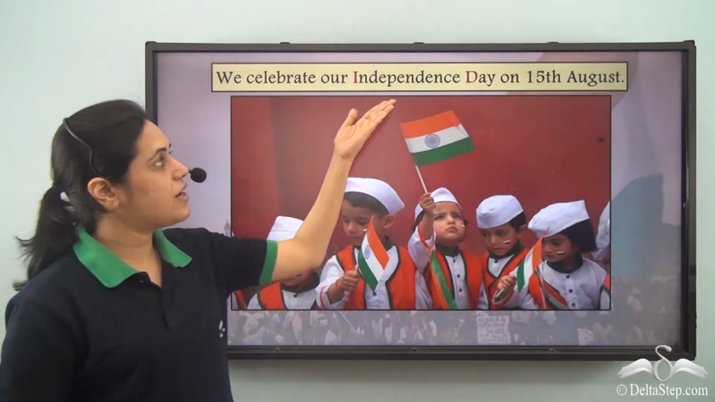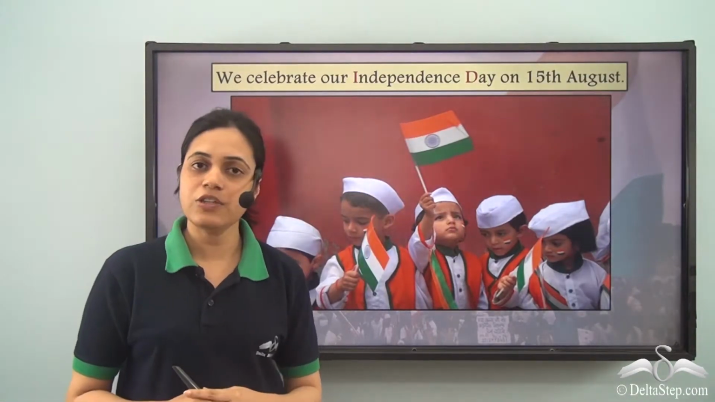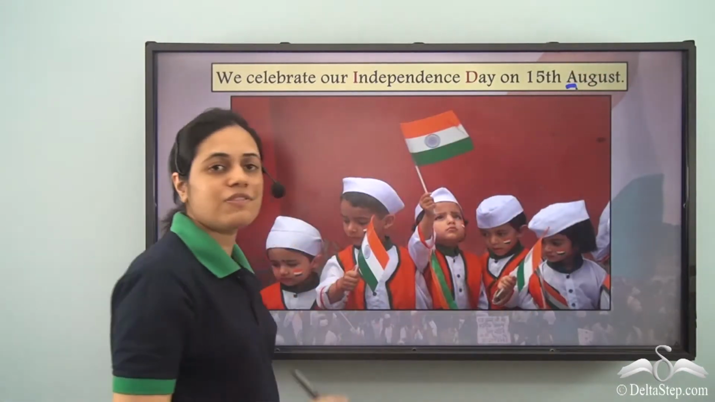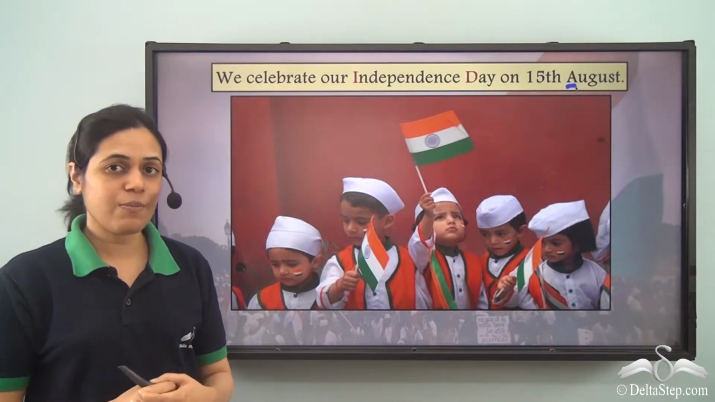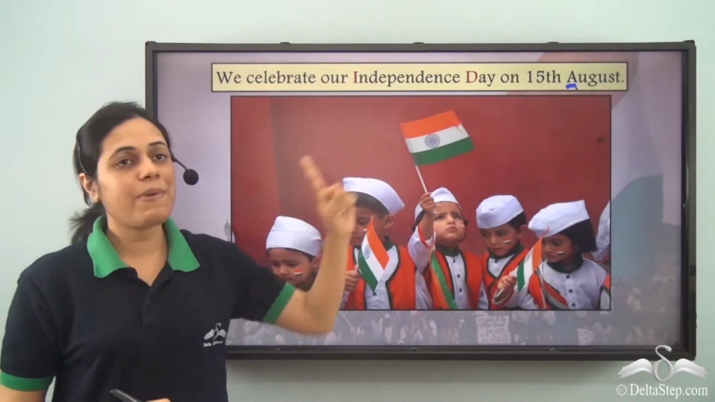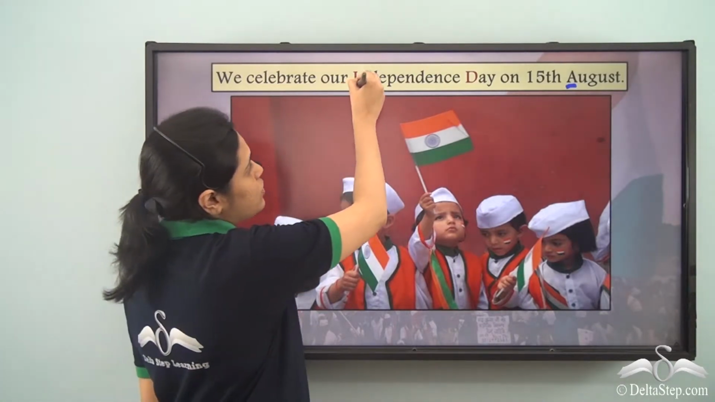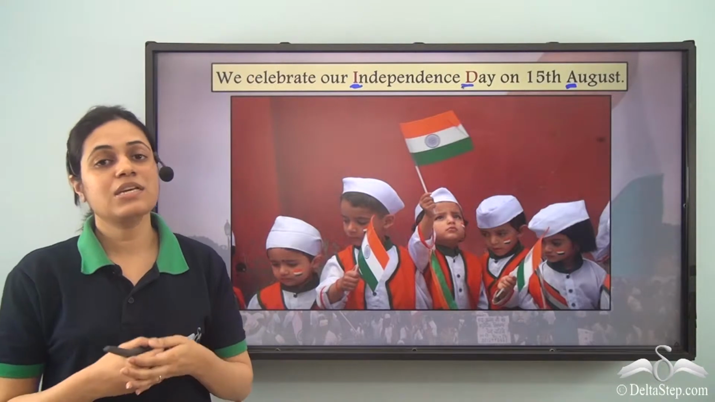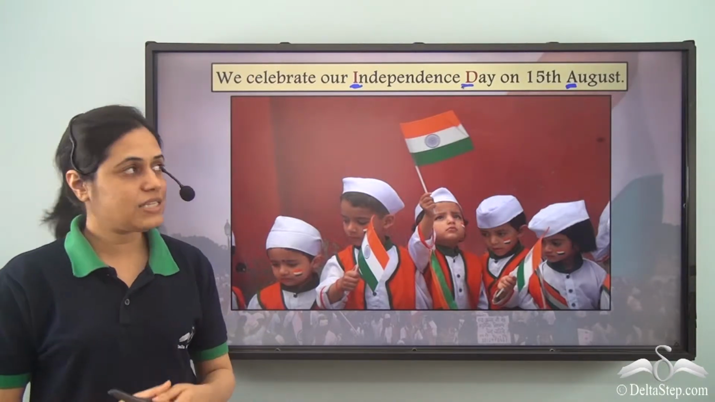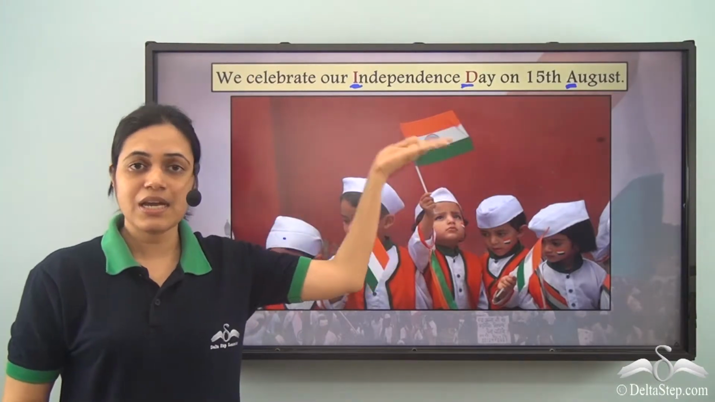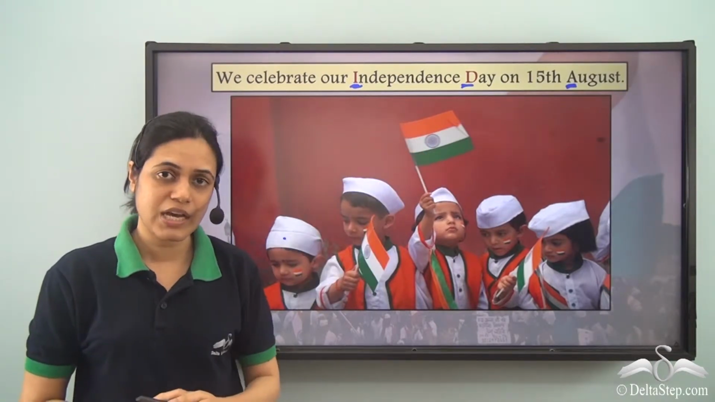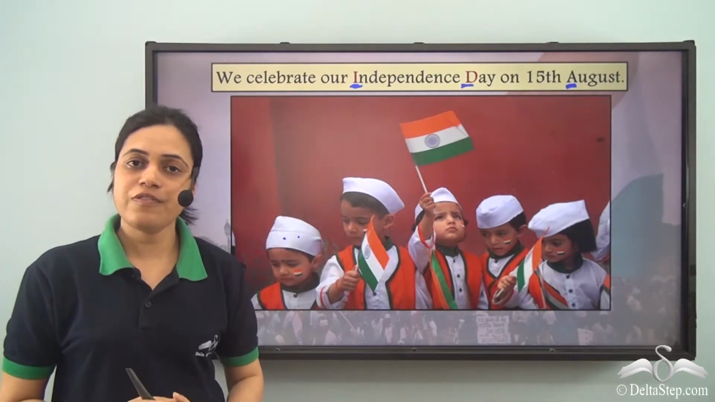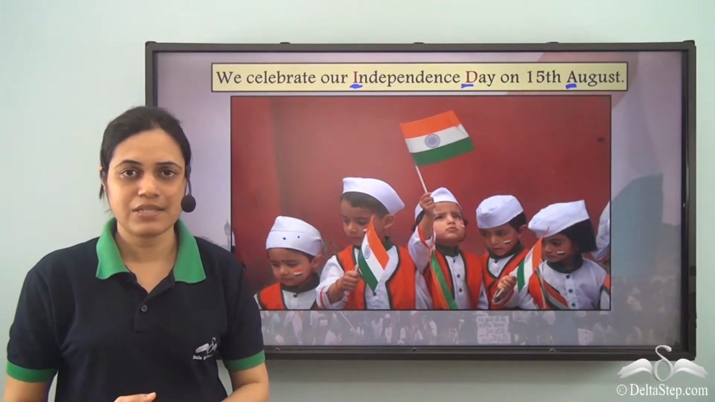We celebrate our Independence Day on 15th August. So in this sentence, August, as we can see, starts with a capital A. It is the name of a month. But Independence Day also starts with capital I and capital D because it is a very important day. It is our Independence Day. It is the name of a very important day for any country. So Independence Day always is written using capital letters.